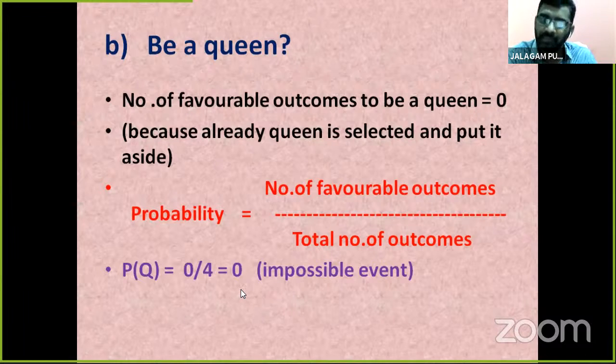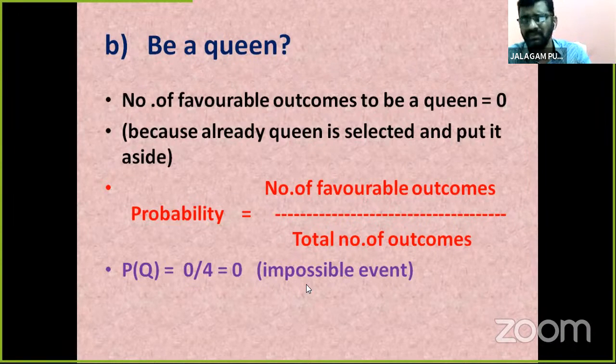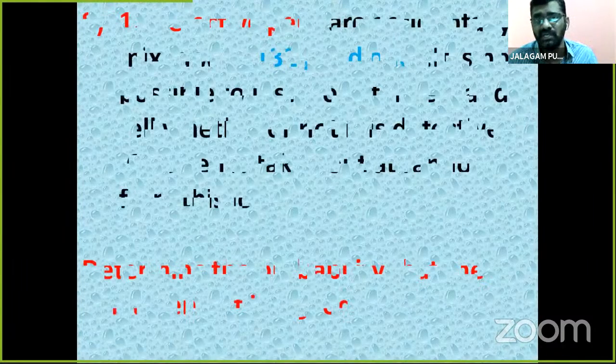So if the probability is 0, what do we call it, children? Impossible event. Probability 1 is a sure event. Okay, like that. So here 0 by 4 is 0, an impossible event. The probability here is 0, that is an impossible event. Now we move on to the next one, children.